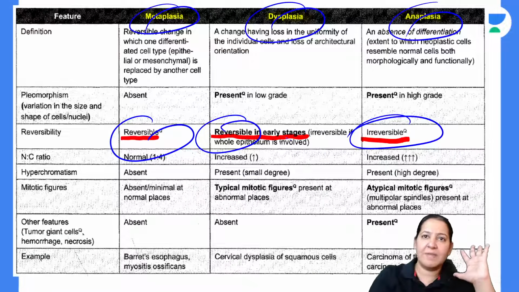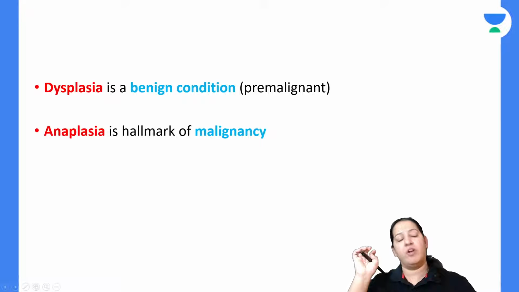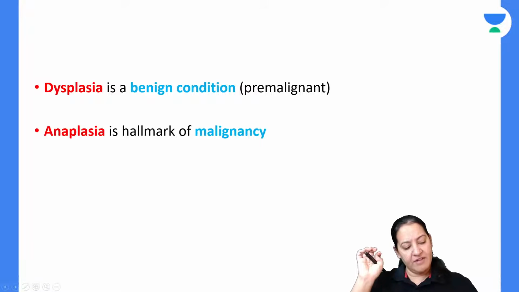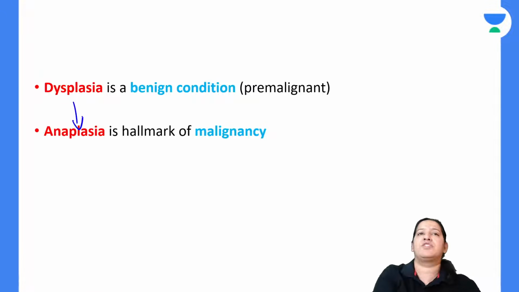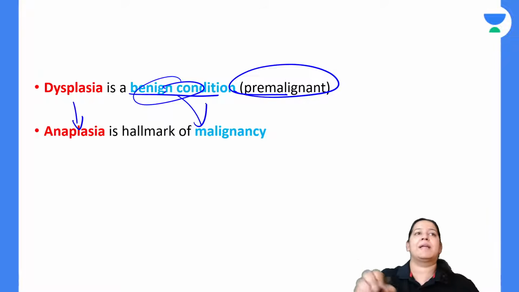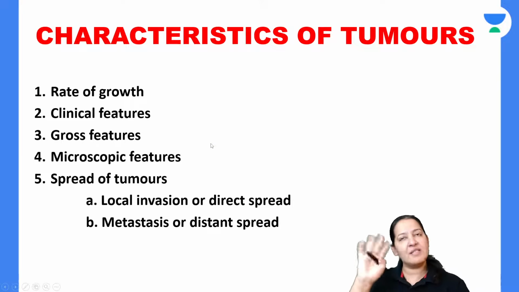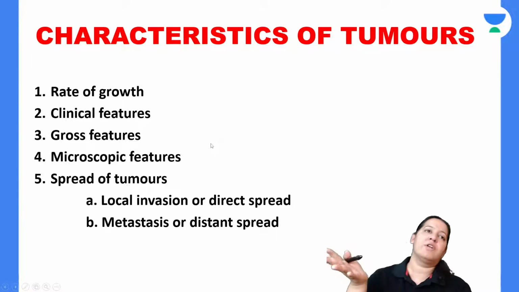The 10 features are present here also, here also. Give me a thumbs up. Whenever anaplasia occurs, it is always preceded by dysplasia. So dysplasia is a precursor of anaplasia. Dysplasia is not malignancy. It is pre-malignancy. So can I say it is benign? Still it is benign. It is going to convert into malignancy. And anaplasia is malignancy. So first the cell will become dysplastic, then only it will convert into anaplasia.